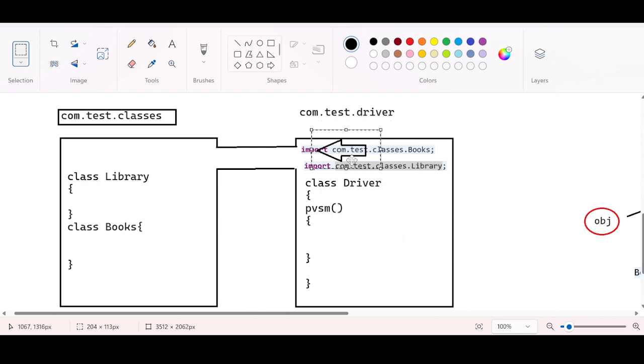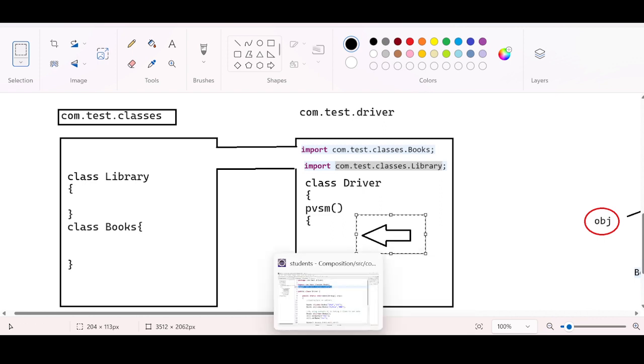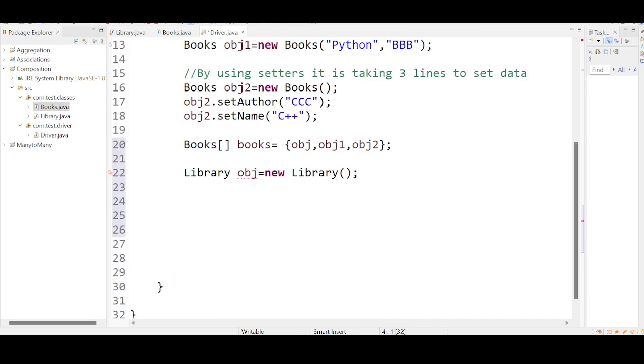It needs to jump from the current package to the new package, or to the package where this library class and books are available. Okay, they are available in this package. So import statements are mandatory, guys. Okay, now go back to the code once again. So we have created an object. Library lib, I am taking.